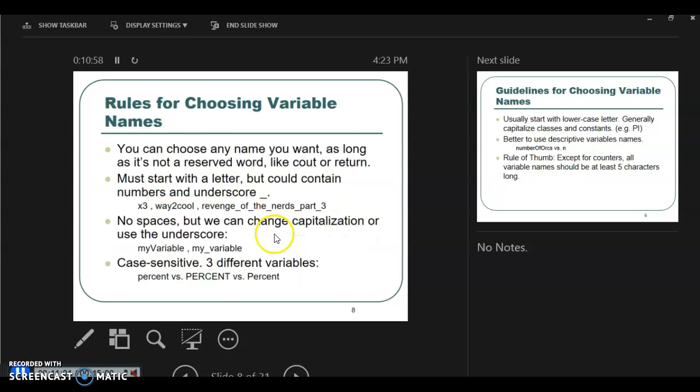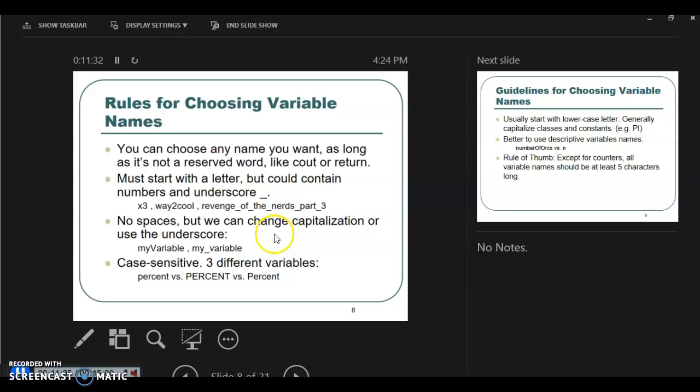Right, so the rules for choosing names: you can choose any name you want as long as it does not coincide with a set term in C++. For example, reserved words, in other words, right? Cout, return, these are all what we call reserved words, meaning it already has a function in C++. Right? It must start with a letter, it can contain numbers. For example, X3, or part 3. So the number can be anywhere but the first character. The first character must be a letter.